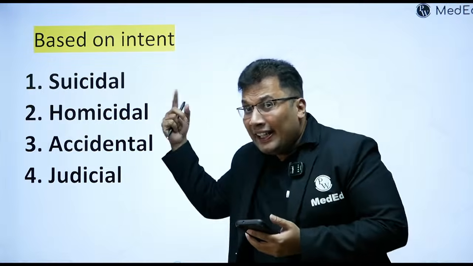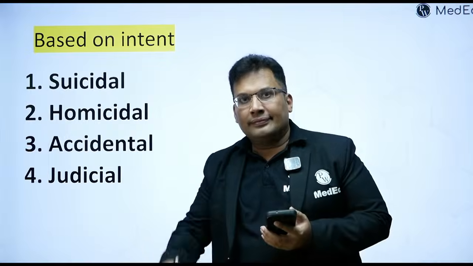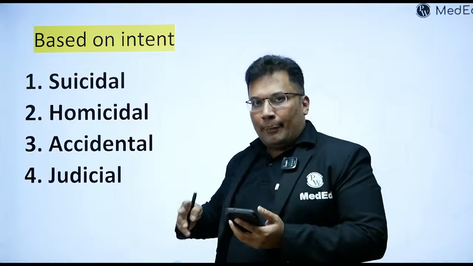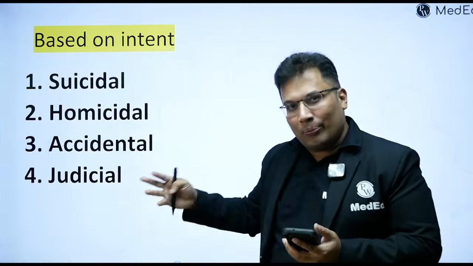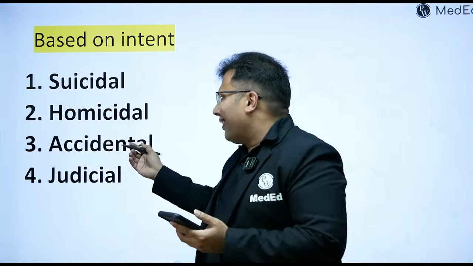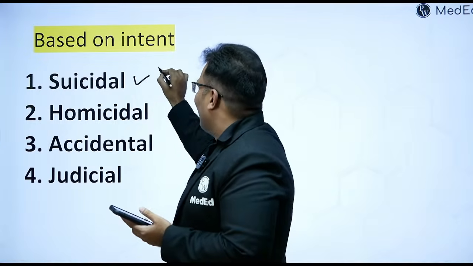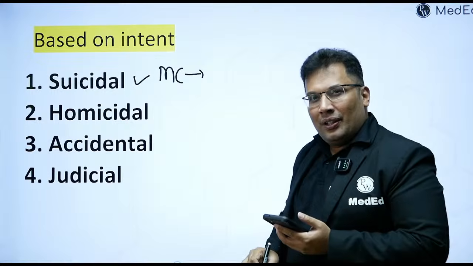Then based on the intent, it is classified into suicidal, homicidal, murder, accidental, accident, and judicial also. So there are basically 4 types. Suicidal is the most common one. Why?